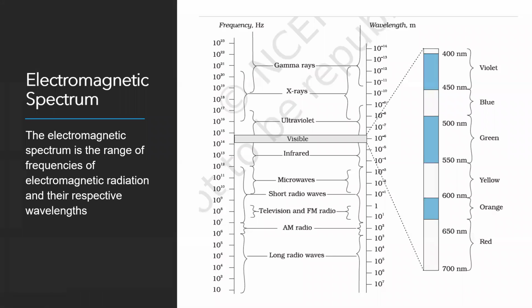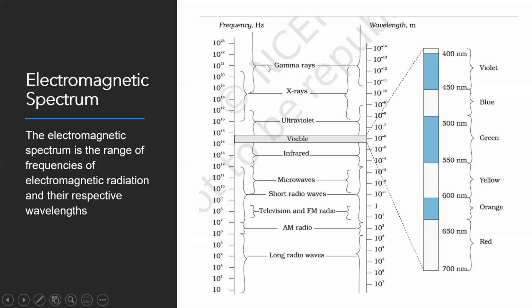But we know the speed of all these electromagnetic radiations is the same. That is, the product of frequency and wavelength will remain a constant. So if you are considering a wave of high frequency, its wavelength will be less. So here, visible light becomes only a very small part of the electromagnetic spectrum.